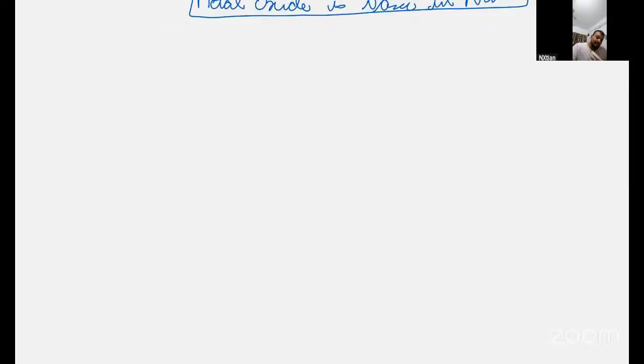Now next thing, write it down. Acids and bases in water solution. Write this heading: Acids slash bases in water solution.